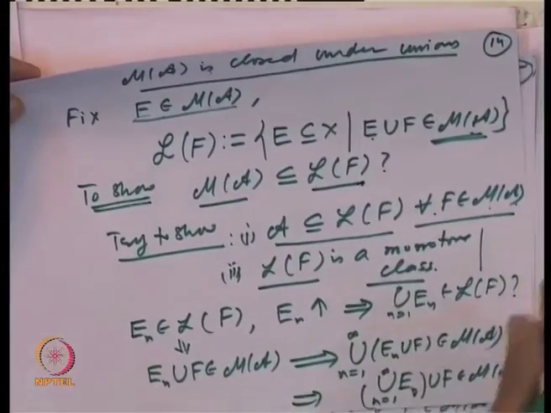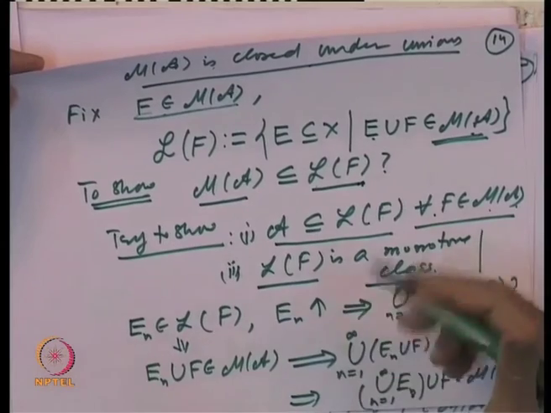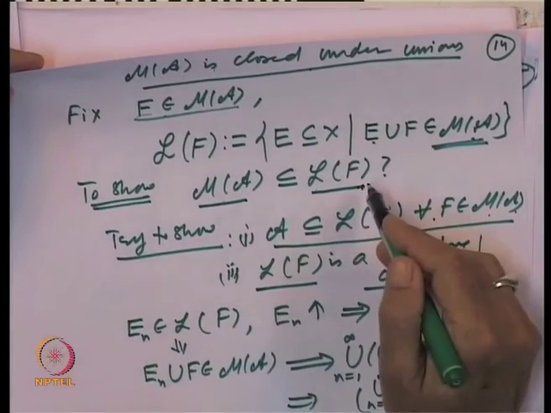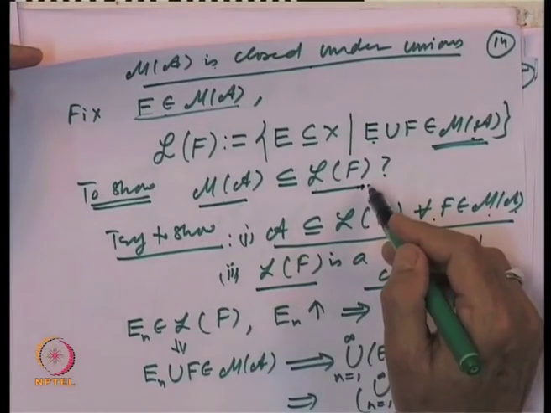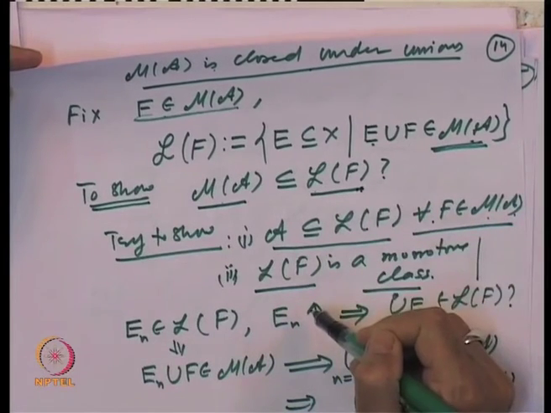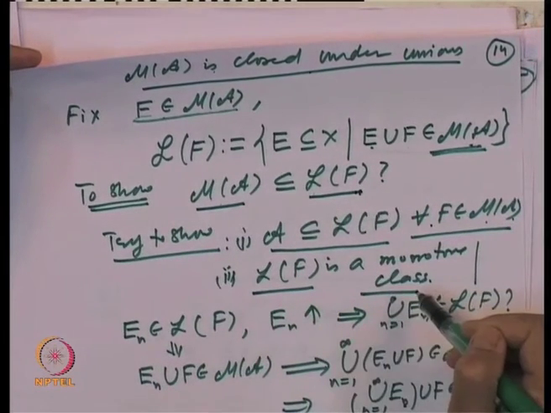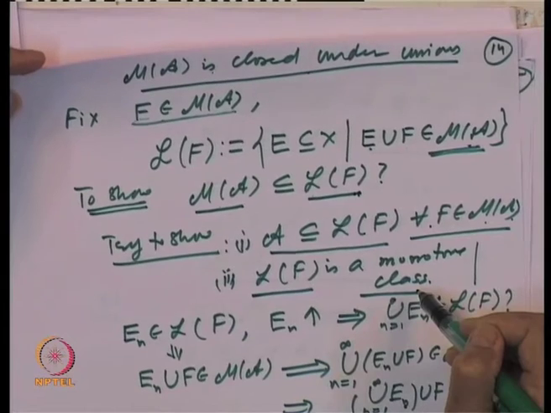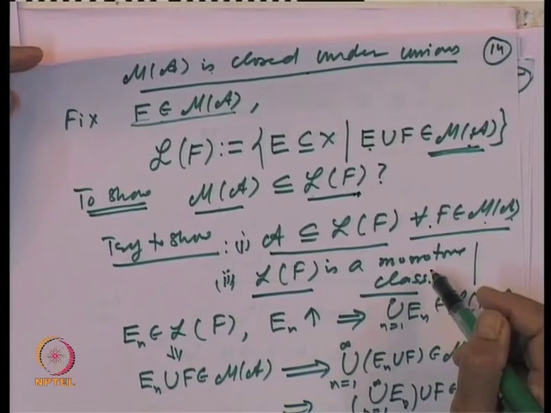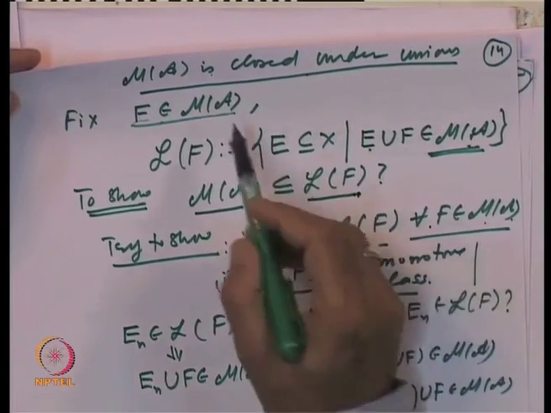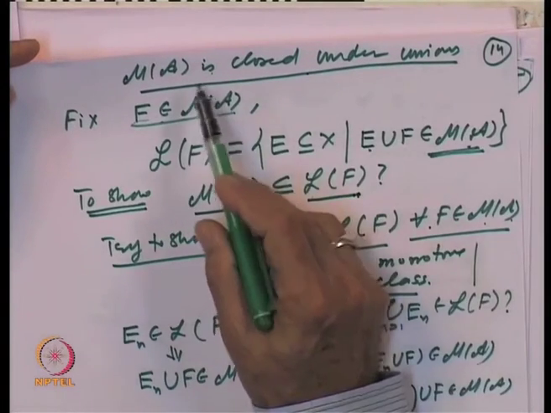And you see, again and again, whenever we want to show something is true, we convert it into a property of a collection of objects and show the generators come inside and everything comes inside. So, that proves that M of A is an algebra.